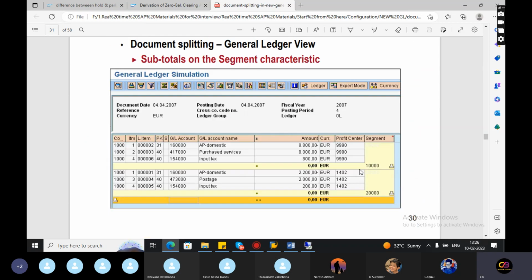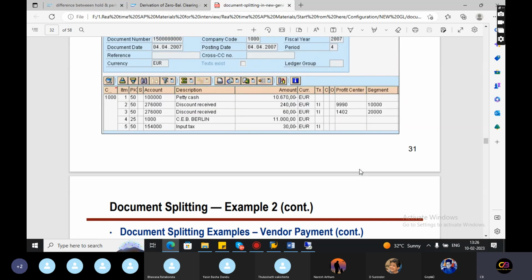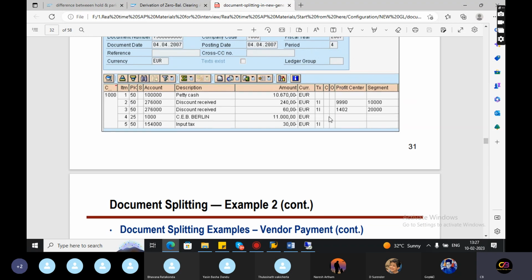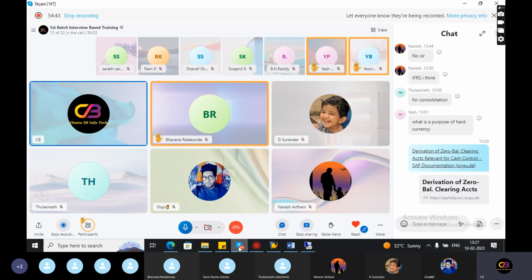At the same time, we have splitting rules for payments. If you post the transaction like this, these are blank, this is the entry view. Even if you don't enter them, the system will give default profit centers and will calculate this amount also. Because some predefined rules are set up in the backend, the profit center segment and amount are split. This is the vendor related payment clearing stuff.